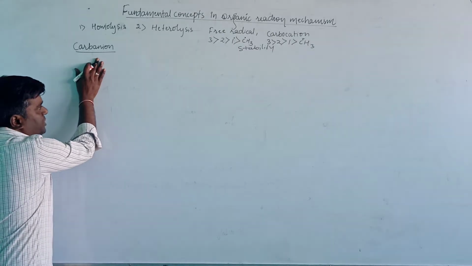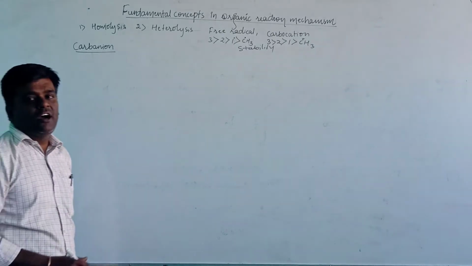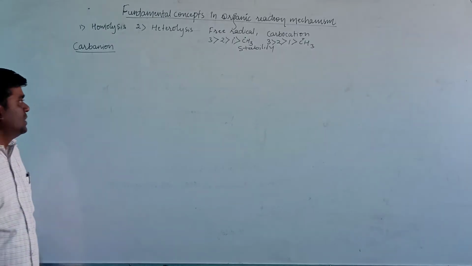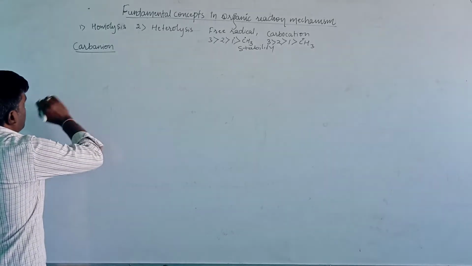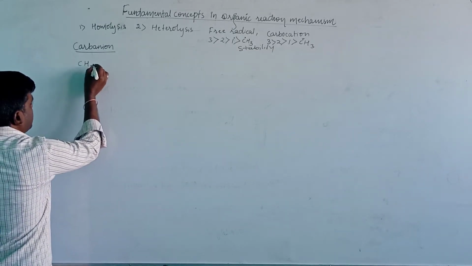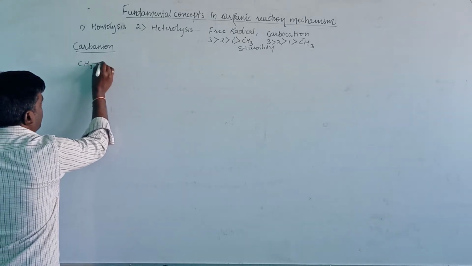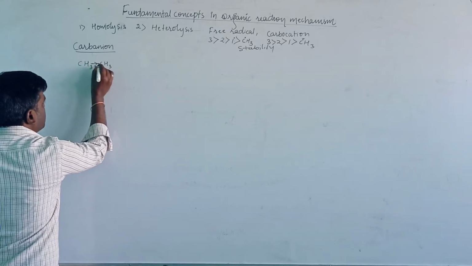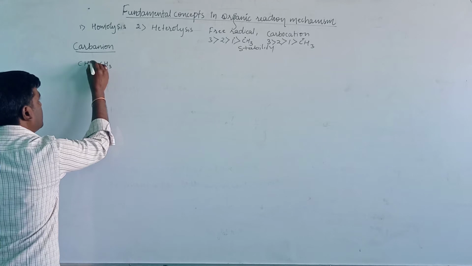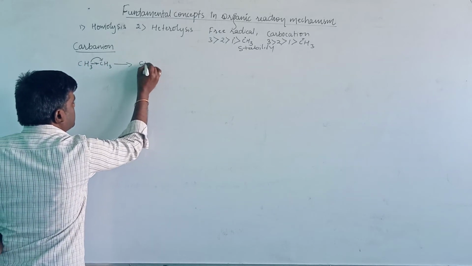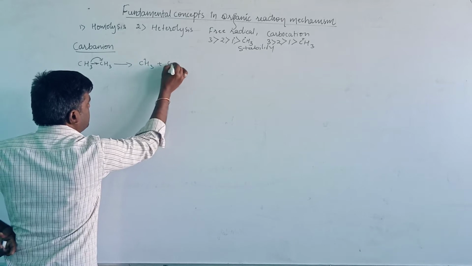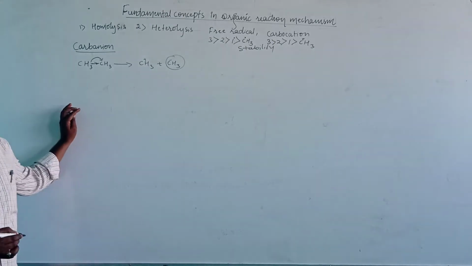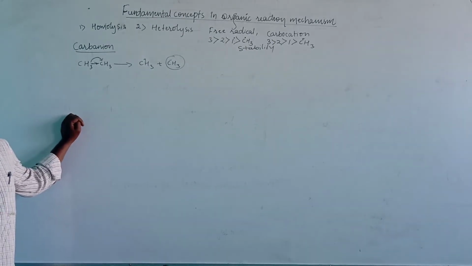When we compare the stability order and reactivity order of carbanion, it is totally opposite to the carbocation and the free radical. Let us see an example, CH3. Suppose electrons are transferred to this, then it undergoes heterolysis, and it will produce CH3 plus and CH3 minus. This is the carbanion.